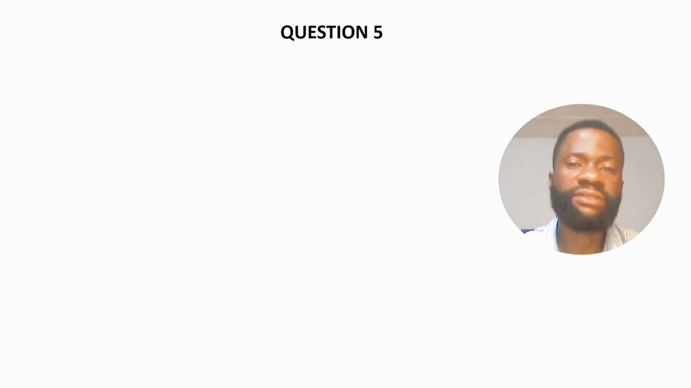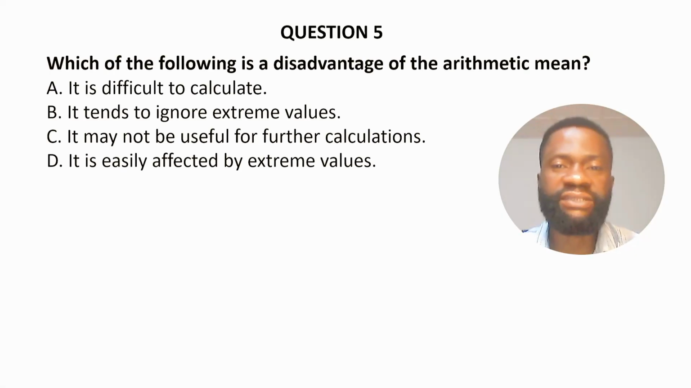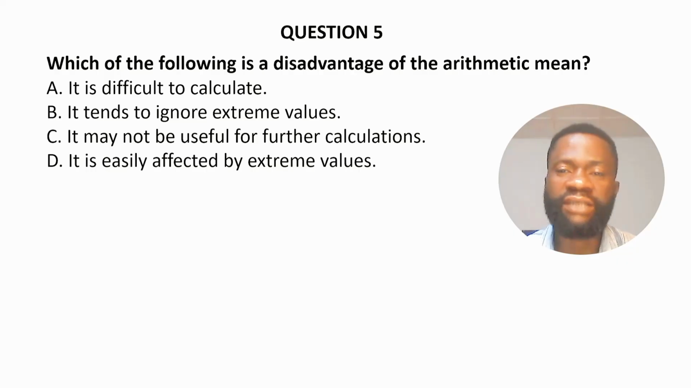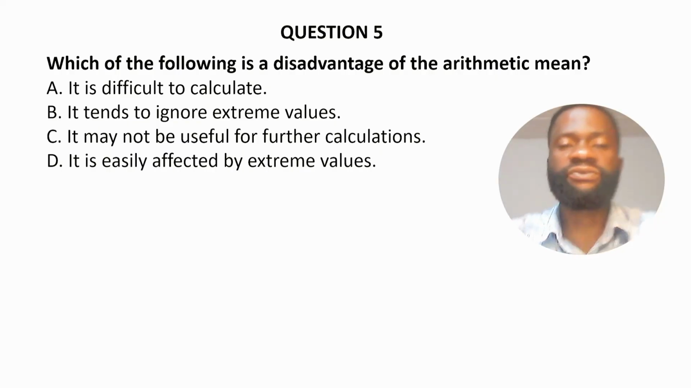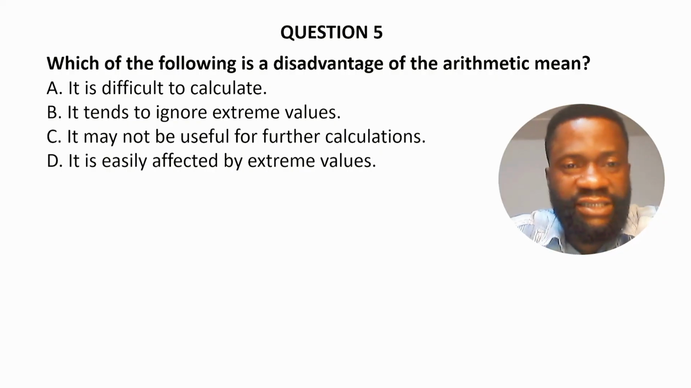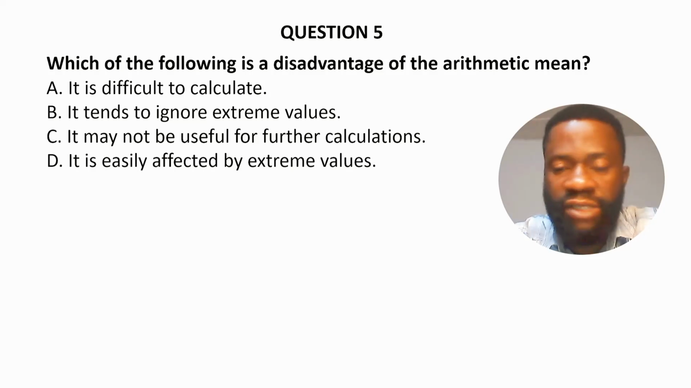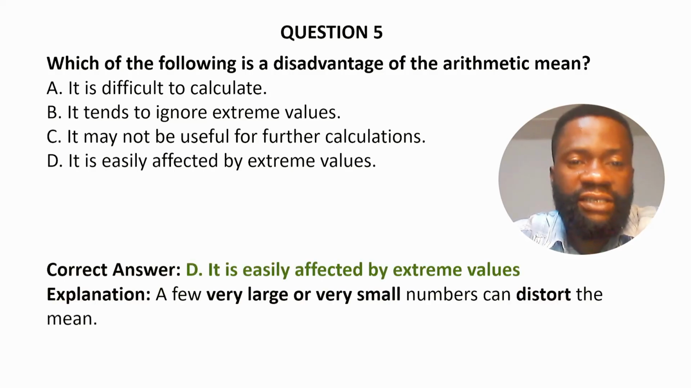Question 5. Which of the following is a disadvantage of the arithmetic mean? A. It is difficult to calculate. B. It tends to ignore extreme values. And C. It may not be useful for further calculation. D. It is easily affected by extreme values. The correct answer is option D. It is easily affected by extreme values. A few very large or very small numbers can distort the mean.